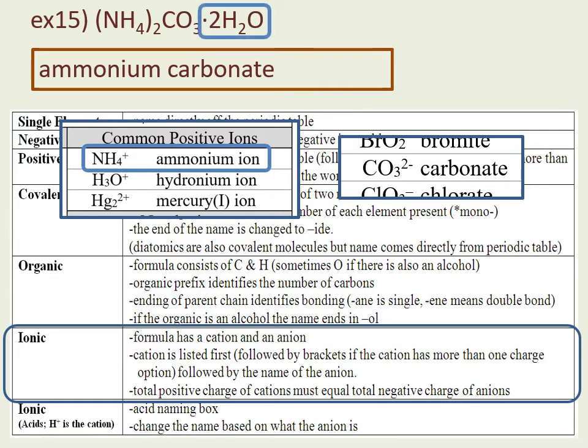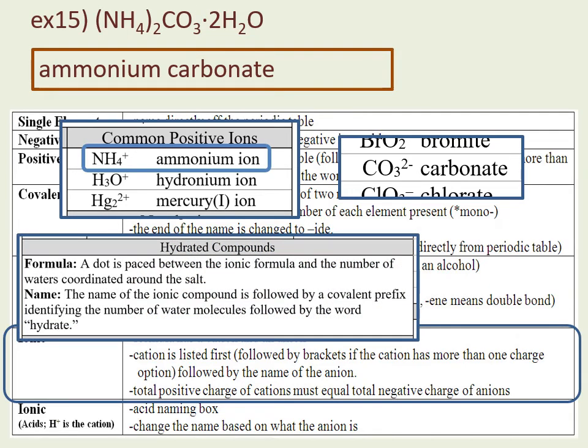Also, on my sheet in my data tables, I find this box. It says hydrated compounds. In the formula, a dot is placed between the ionic formula and the number of waters coordinated around the salt. And that's what we see. We have our salt of ammonium carbonate and then dot 2H2O. Now we are doing the naming part.